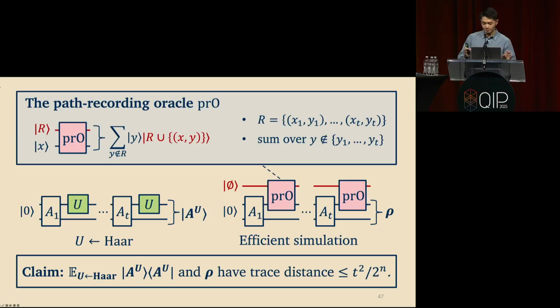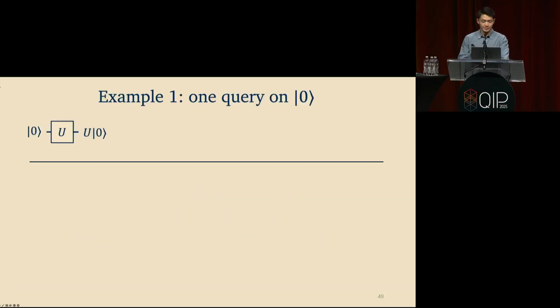So I'm going to sketch the proof of this claim in just a moment. But before I do that, I first want to just work through two really quick examples to give you some intuition for how this can possibly be true. So first example, maybe the simplest thing you could possibly do, is just query the unitary once on the all zero state.